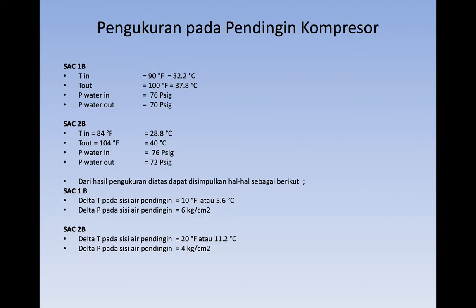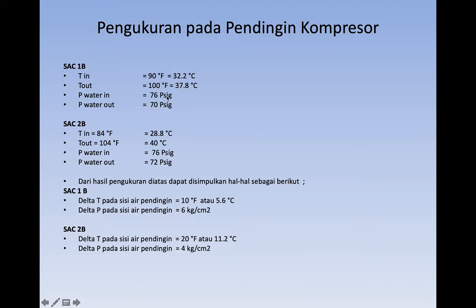We find that the temperature of water inlet in compressor SAC1B is about 32.2 degrees Celsius, and the temperature of water out is about 37.8 degrees Celsius.